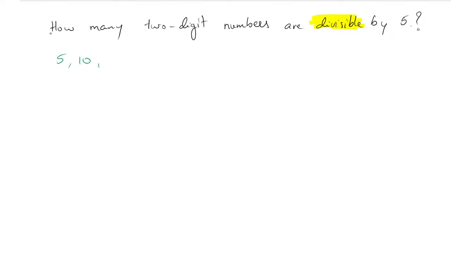The second number is 10, the next number is 15, the next is 20, and it will go on and continue.